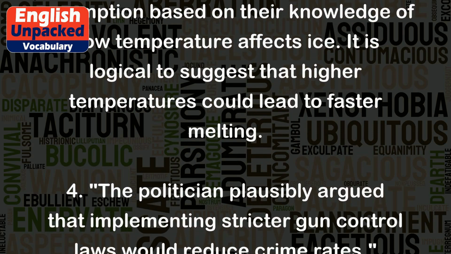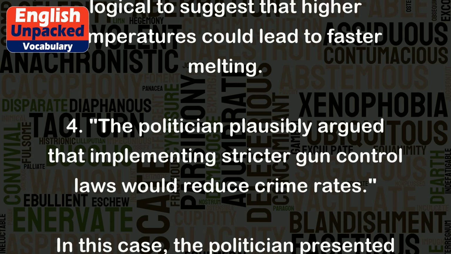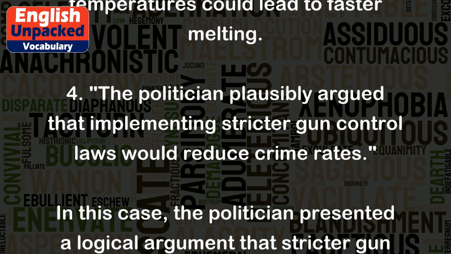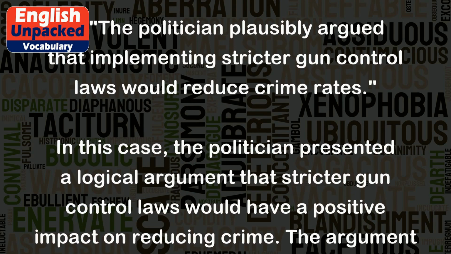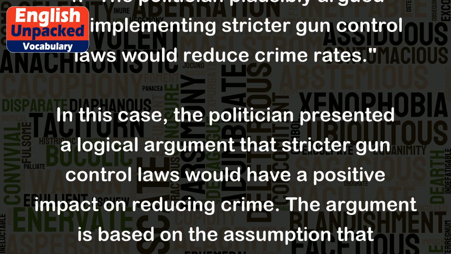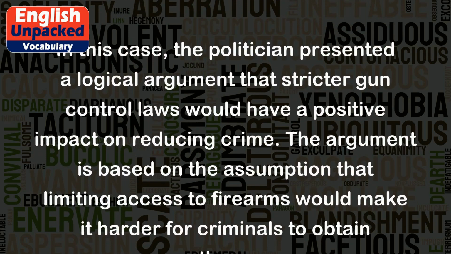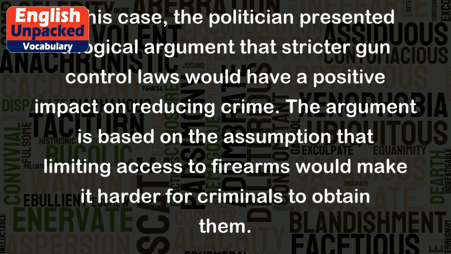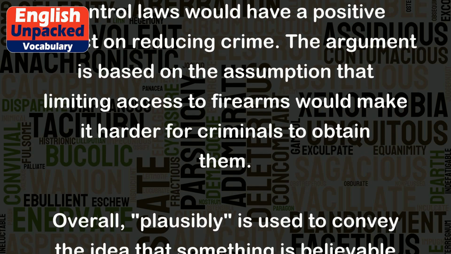4. The politician plausibly argued that implementing stricter gun control laws would reduce crime rates. In this case, the politician presented a logical argument that stricter gun control laws would have a positive impact on reducing crime. The argument is based on the assumption that limiting access to firearms would make it harder for criminals